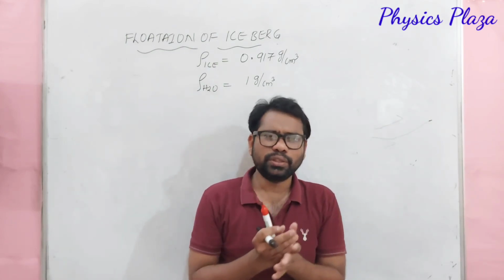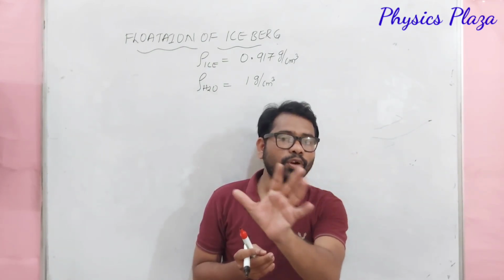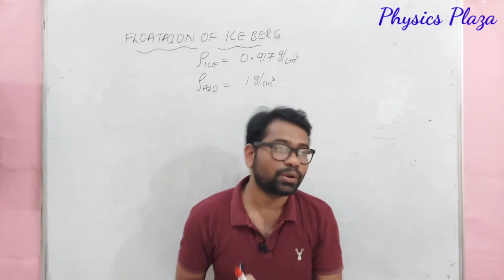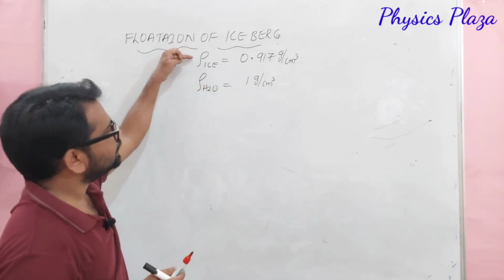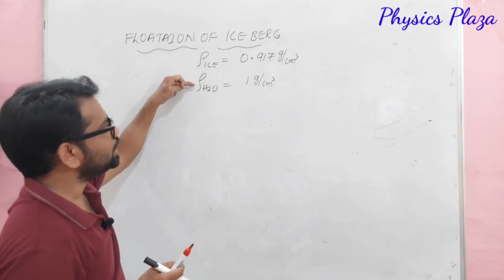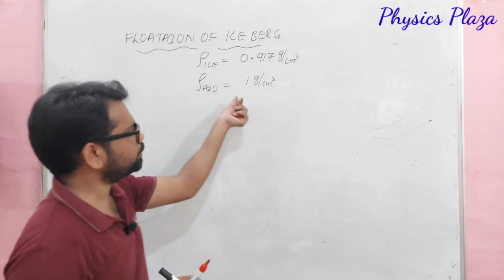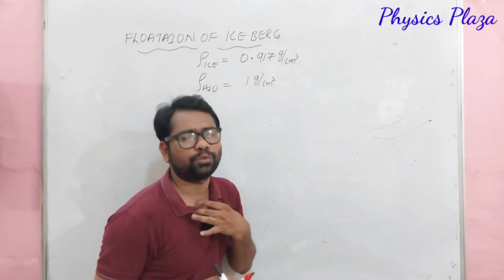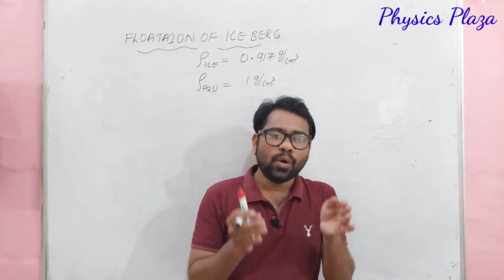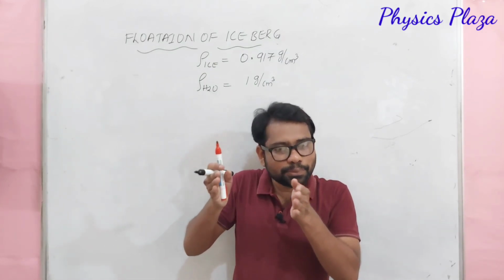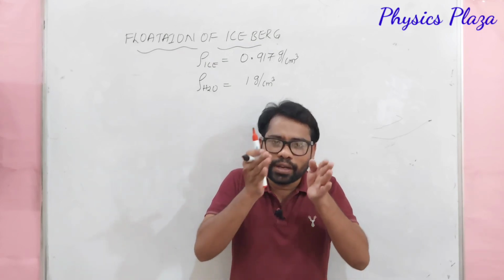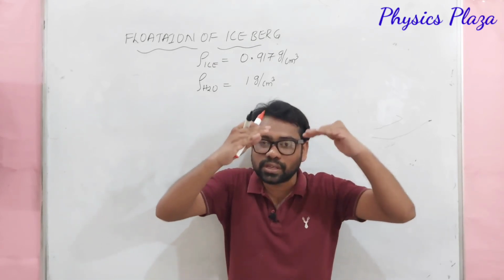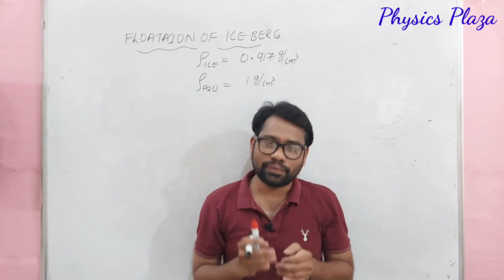Children, just think whether the iceberg will float or not. I can say it just floats. Why? What is the reason? Almost the density of the iceberg is equal to the density of water. Of course, sea water is approximately 1.02. Almost it is near to one only. Now let us try to calculate what portion of the iceberg is immersed in sea water and what portion of the iceberg is floating above the water, we will see.